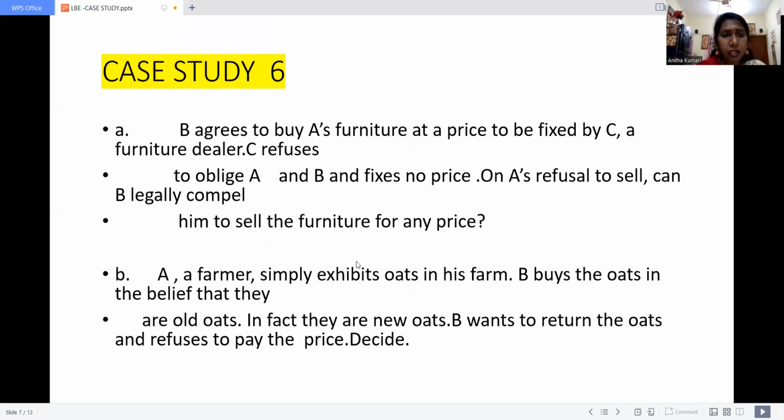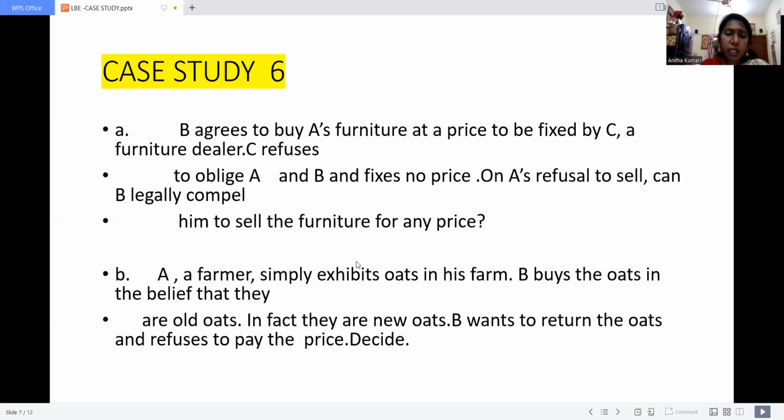Okay, case study number 6. B agreed to buy A's furniture at a price to be fixed by C, a furniture dealer. C refused to obligate A and B and fixed no price. On A's refusal to sell, can B legally compel him to sell the furniture for any price?